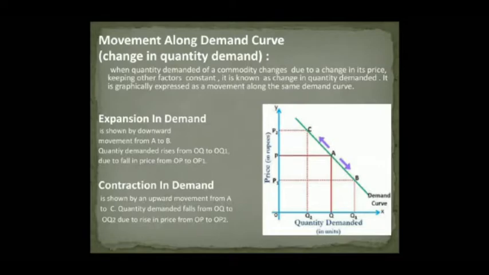Downward movement, on the other hand: a fall in price from OP to OP1 leads to an increase in quantity demanded from OQ to OQ1, known as expansion in demand, resulting in a downward movement from A to B along the same demand curve DD.